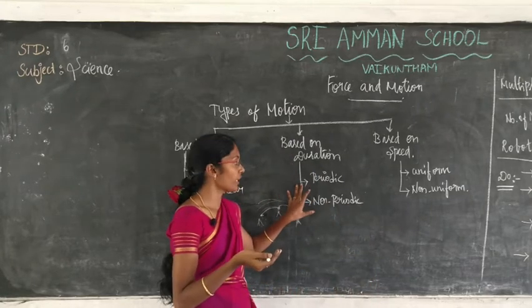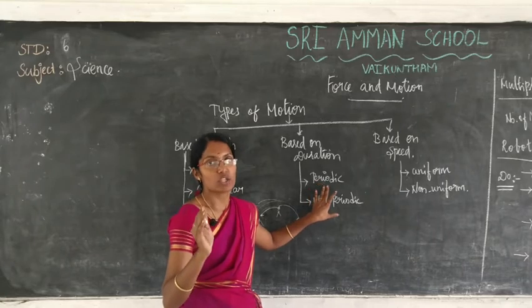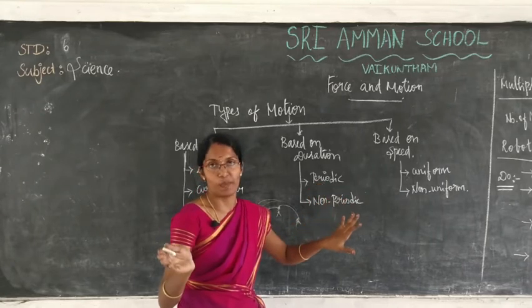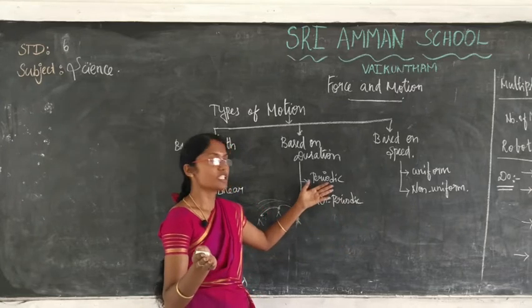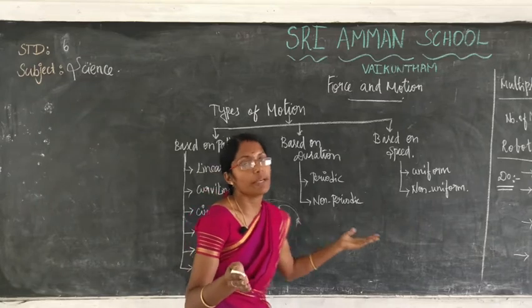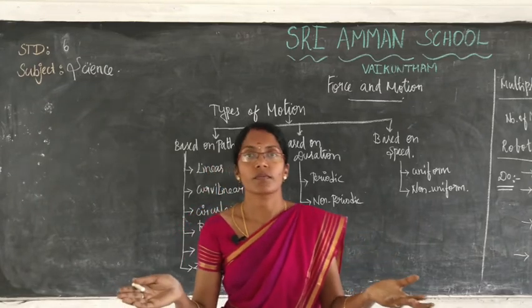Okay, periodic means that the motion takes place at a regular interval of time. That is periodic motion. Next one, non-periodic motion. What do you mean by non-periodic motion?